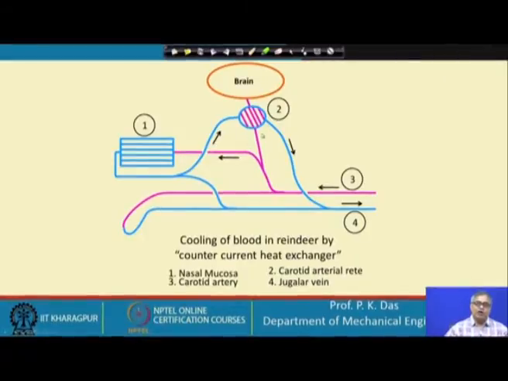So, this is for cooling the blood; sometimes for heating the blood this is needed. There are many birds in the Arctic region whose legs have to be protected from frostbite. There the blood is to be heated, not cooled, or the body part is to be heated, and that is done again by a similar type of arrangement, by counter current heat exchange between the two streams of blood.